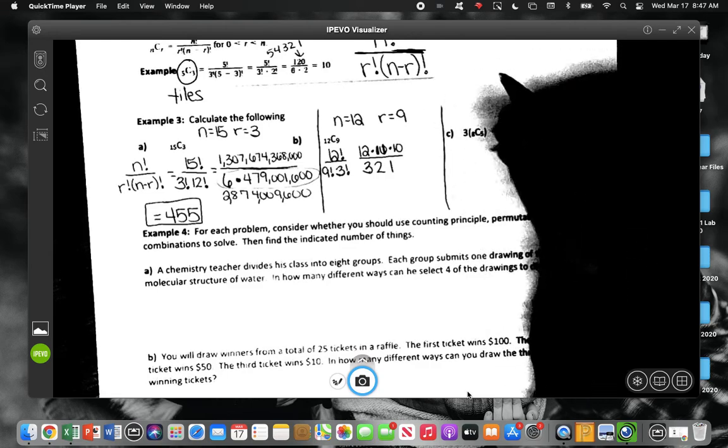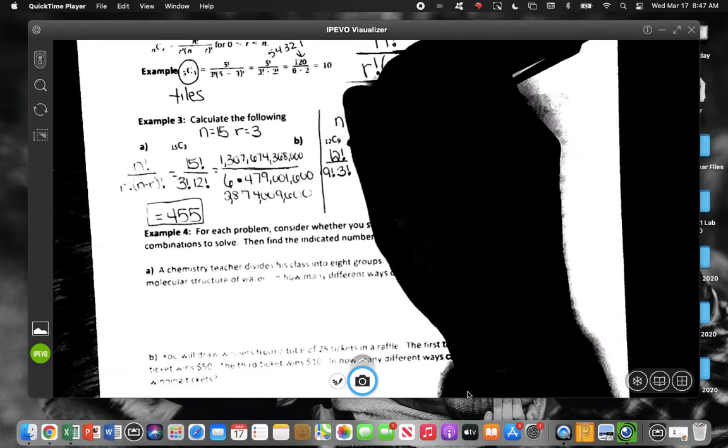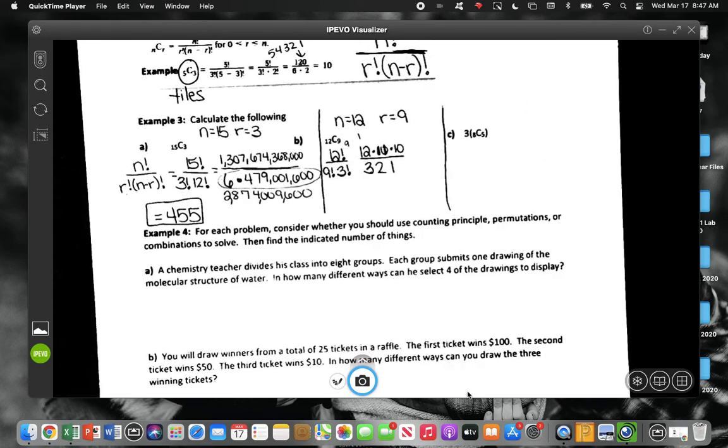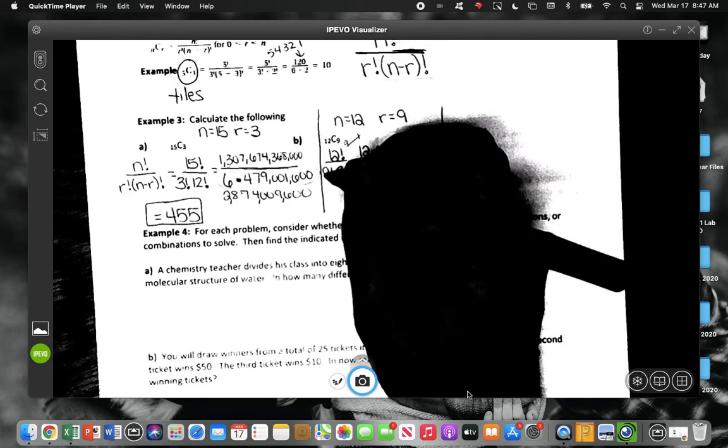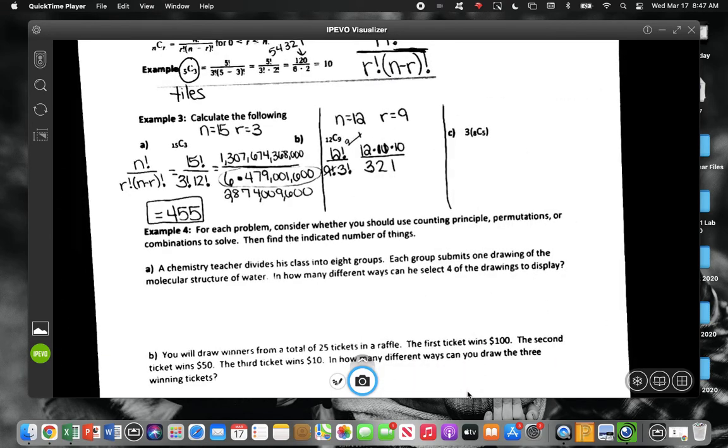So on this one, what I did is my 9 all the way to 1 from the 12 factorial, I'm canceling with that 9 factorial. I'm just trying to show you different ways to think about this. If you can mentally think about what's going to cancel, if you wrote it all out, you could tell me what's left, or you can type it into the calculator, or you can expand it all out. I don't care either way. But this way, it does give you a little bit smaller numbers to work with.